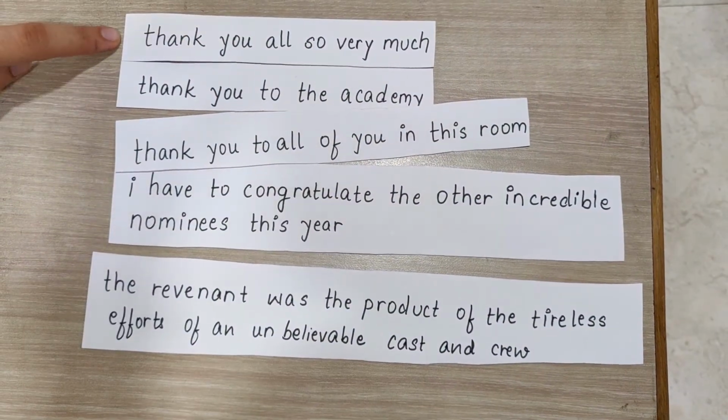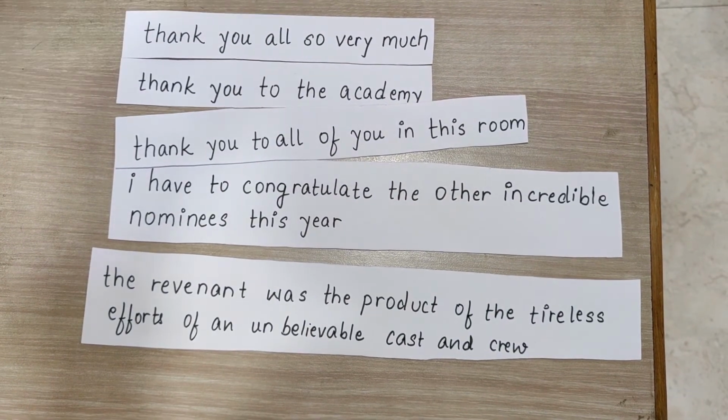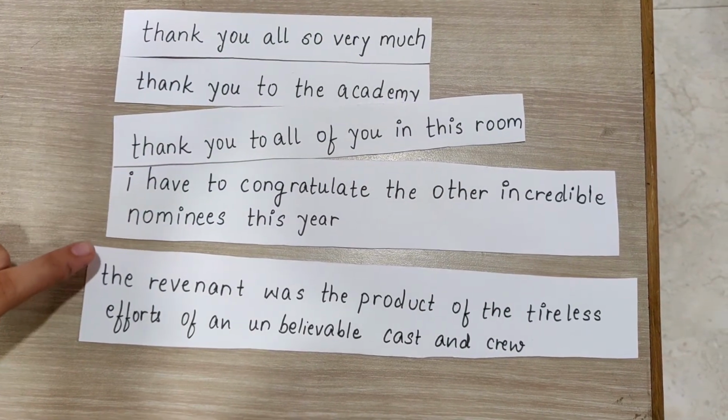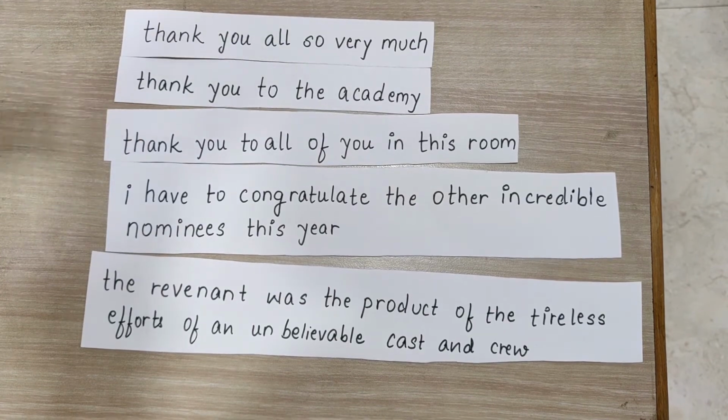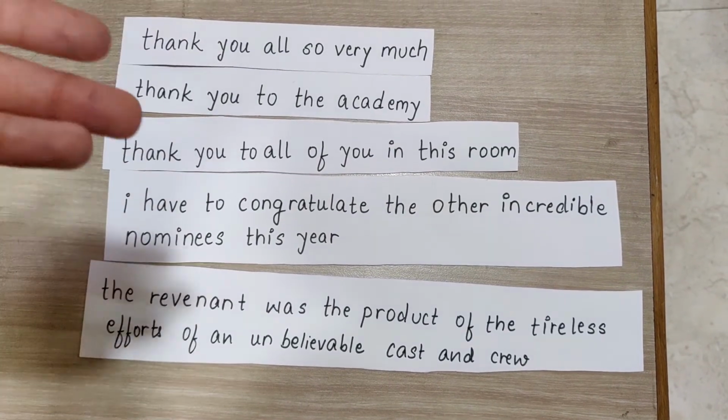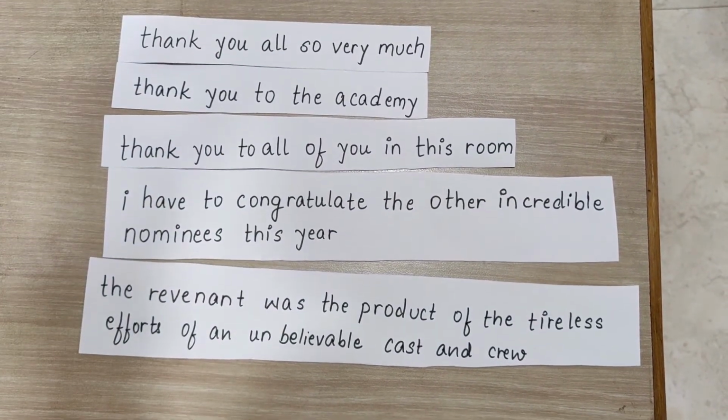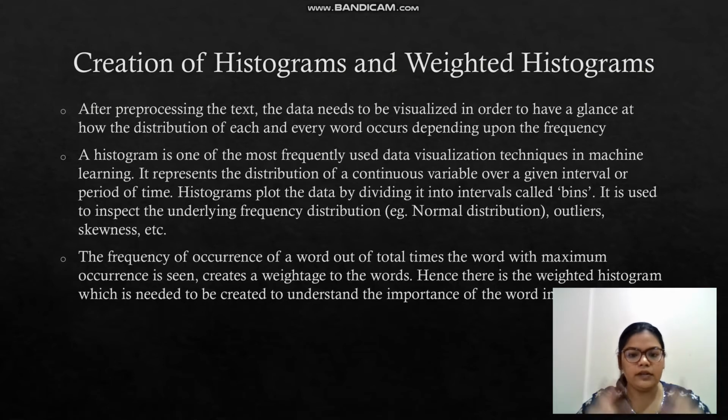So here we see the capital letters are gone, the punctuation marks are gone, the citations are gone. So this is a better clear text in order to understand how to process it further. Now we do have the clear data, but to understand how to summarize it, we need the visualization of data to speculate and understand how to process everything. Hence we use the tool of the histogram and weighted histogram.